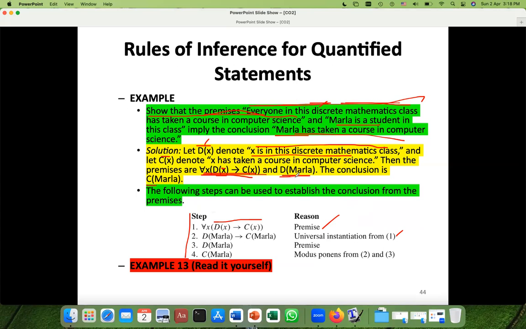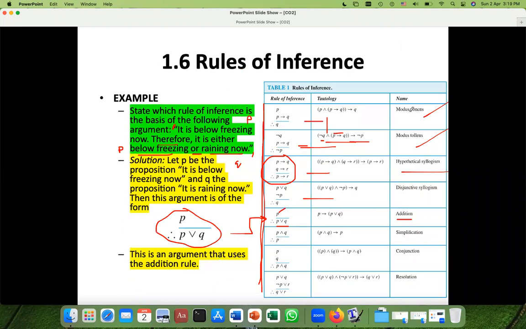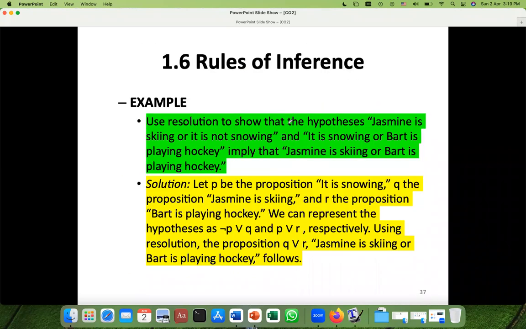Now we have D of Marla, which is a premise: Marla is a student in the class. We are just writing that given information again because we want to use it with lines 2 and 3. Now we have D of Marla implies C of Marla, and D of Marla. We can use the modus ponens rule on 2 and 3. Modus ponens is: P, and P implies Q, therefore Q. Just for memorizing, these are the tricks.